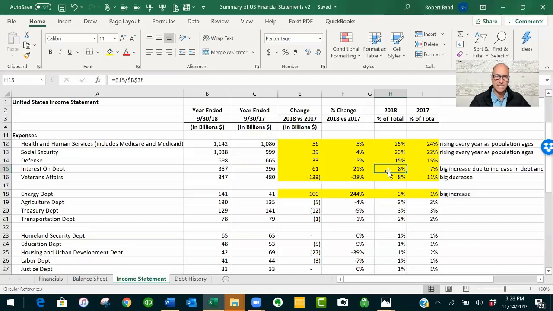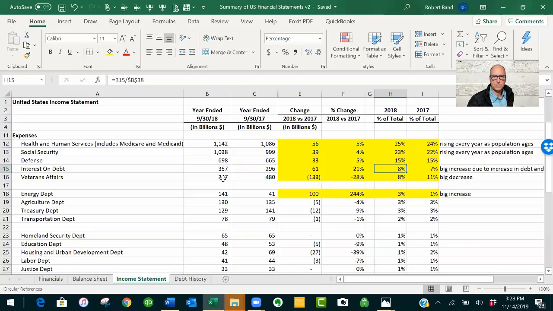So it's taking up a bigger share of our total budget, and it's going to continue to squeeze out other spending and the ability to cut spending even if we don't start bringing down the debt.